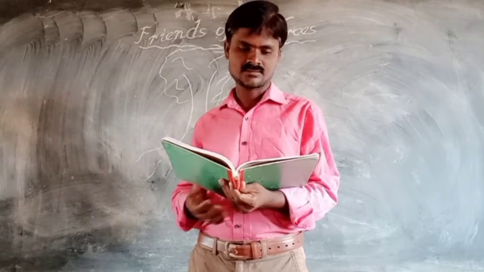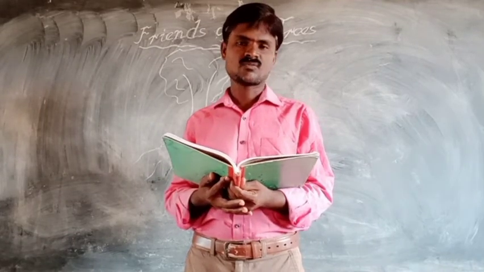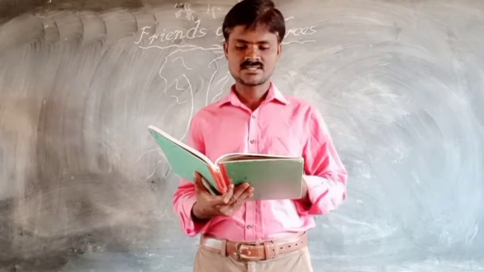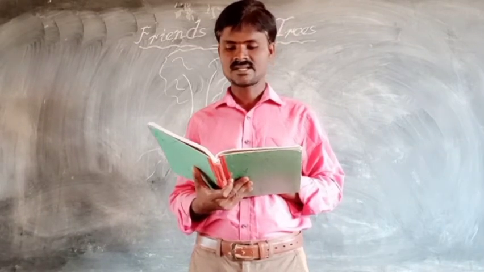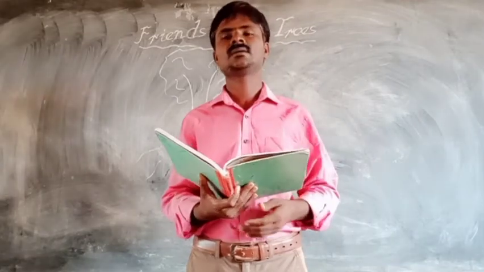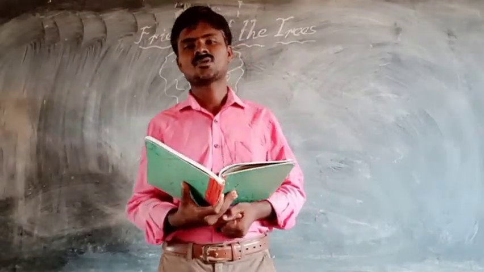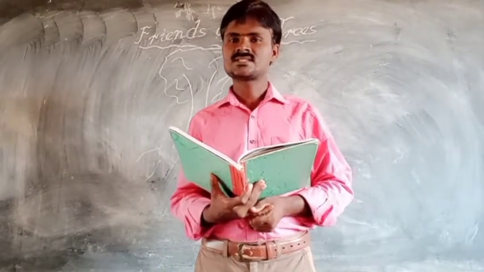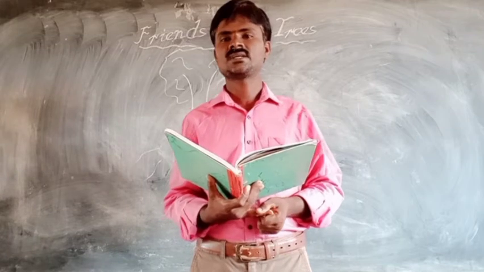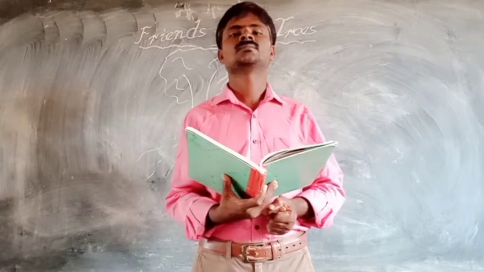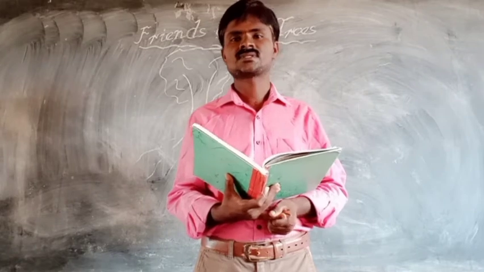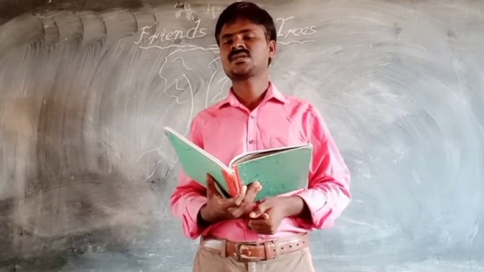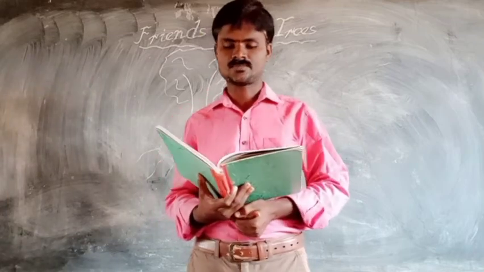In this lesson, Friends of the Trees, before going to discuss the warm up, you know that many different kinds of animals depend on trees for food. Not only animals, human beings also depend on trees. Trees give us shade, shelter, and leaves, trunk, branches. Everything is helpful to human beings and animals also.